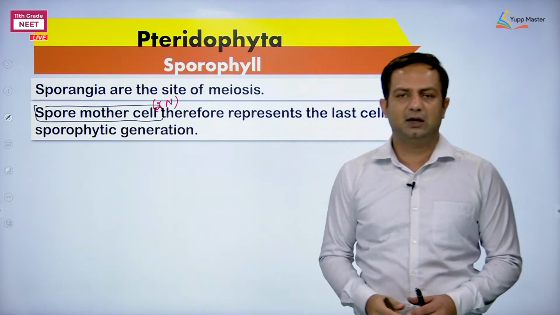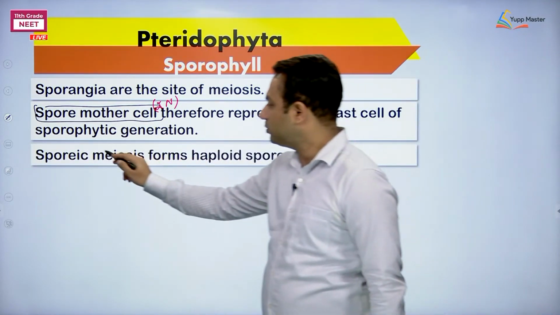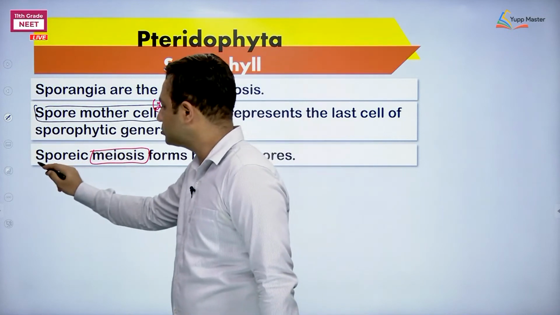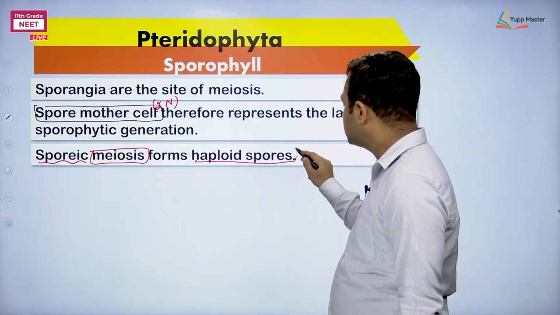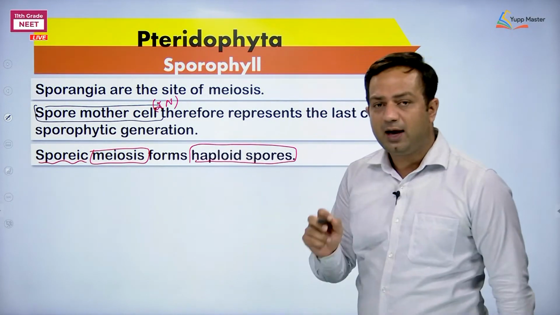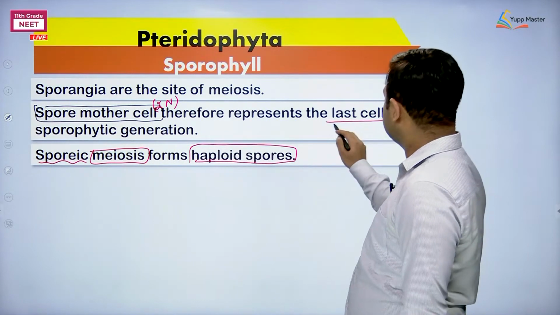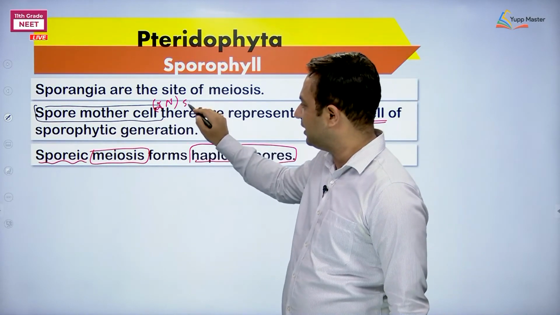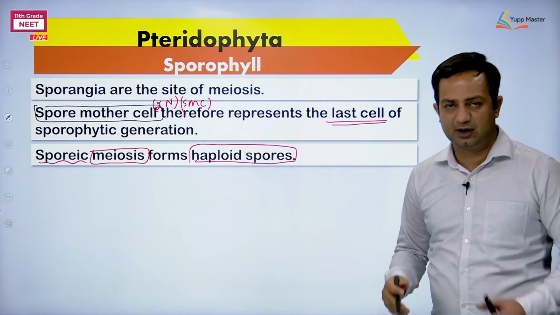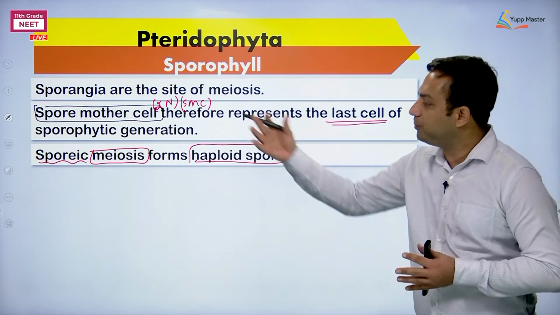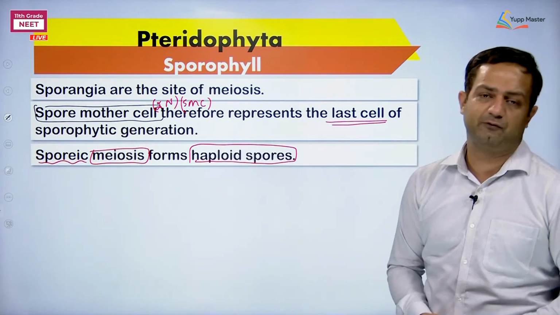Only diploid cell can undergo meiosis. Okay. What type of meiosis they are going to show? Spore forming meiosis, sporic meiosis. And they will form haploid spores. Got it? They will form haploid spores. So, this SMC or spore mother cell therefore represents last cell of sporophytic generation. I repeat, as the spore mother cell undergoes meiosis, it is considered to be the last cell of sporophytic generation.